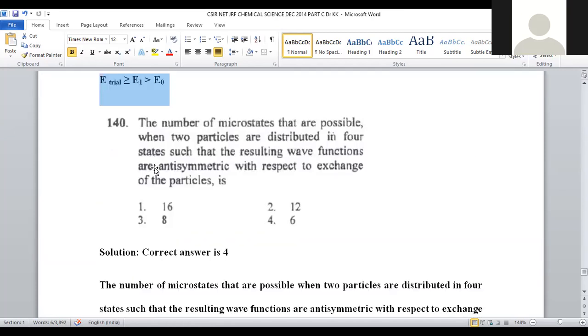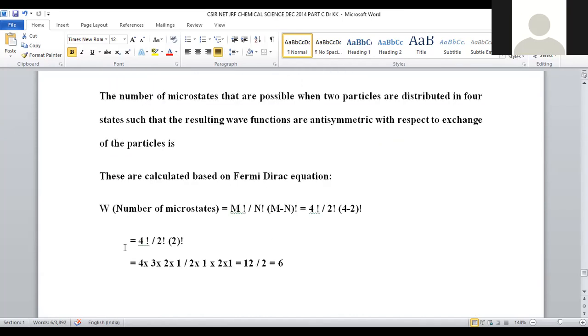Let us move on to question number 140. The number of microstates that are possible when two particles are distributed in four states, such that the resulting wave functions are antisymmetric with respect to exchange of the particles. How many microstates are present for this system? Two particles are there, and four possible orientations are present. For this purpose, we have to apply the empirical formula.